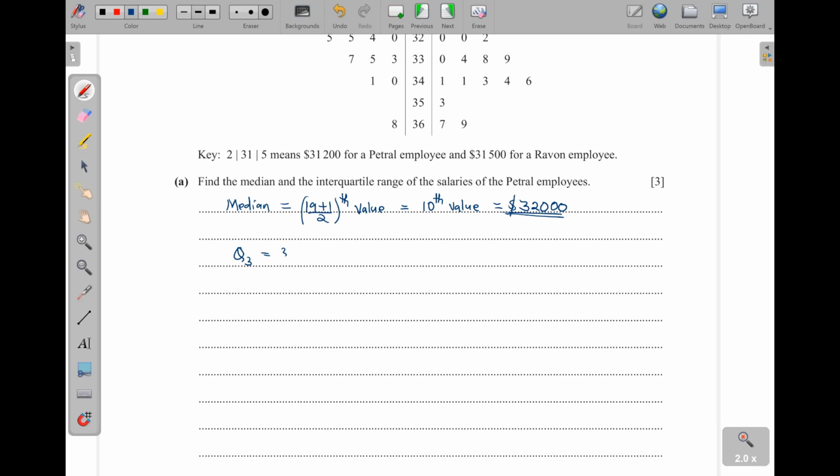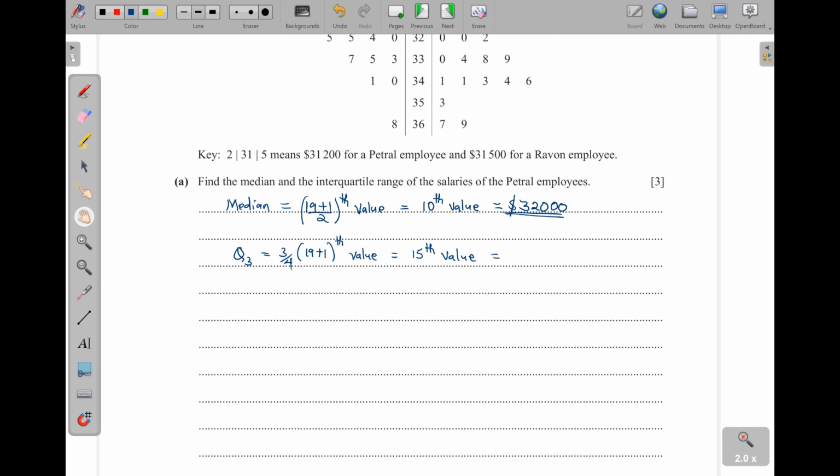It is also going to be the same: 3/4 of the 19 plus 1. A quartile is a number that divides the given distribution into 4 equal parts. So what do we get here? 20 divided by 4 is 5, times 3, you get 15. So the 15th value.